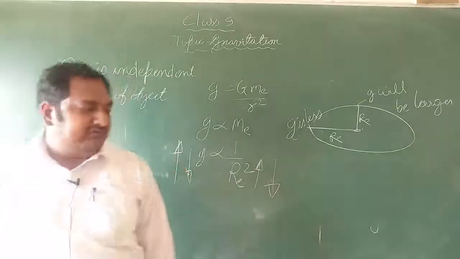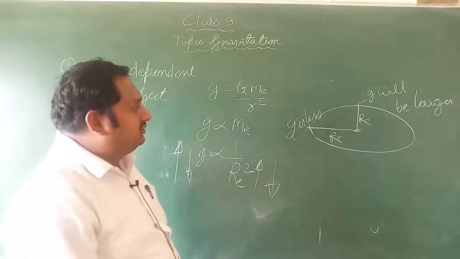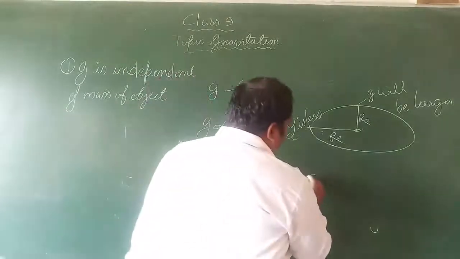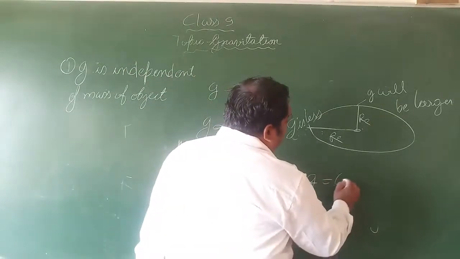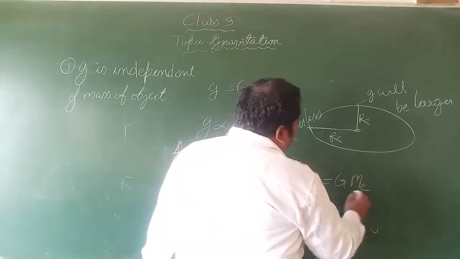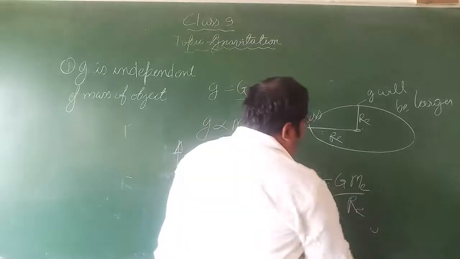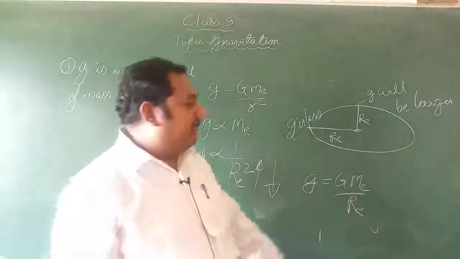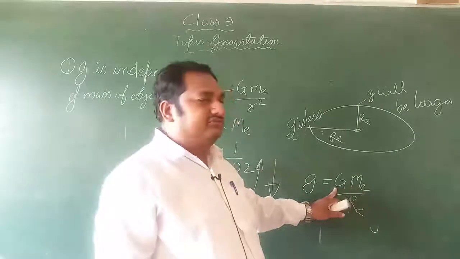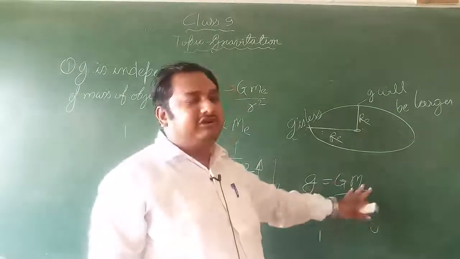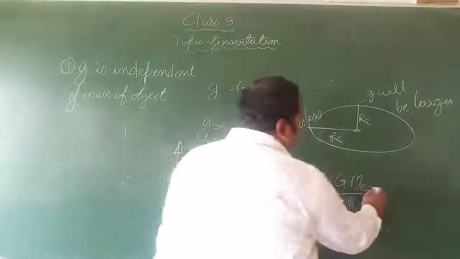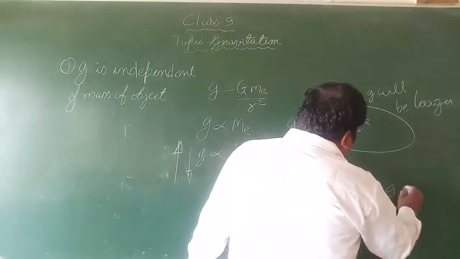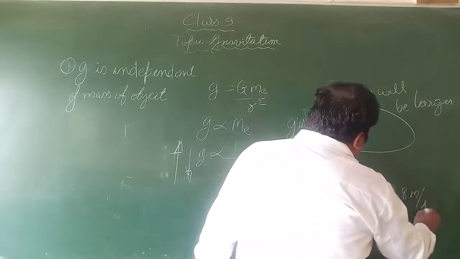And how to calculate the value of g? g can be calculated by this relationship: g equal to G M_E divided by R_E square. If you put in the values of the mass of the earth, the radius of the earth and G, because all three are constants, you will get the value 9.8 meter per second square.